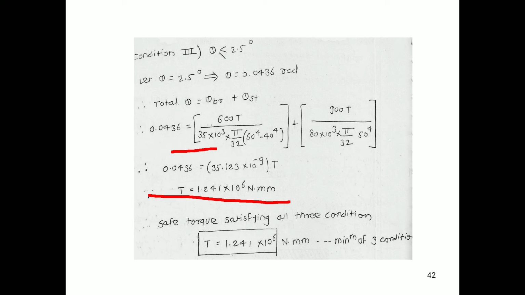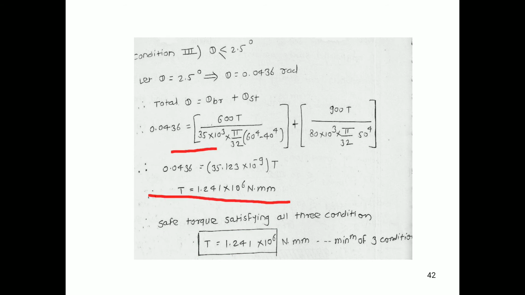So in this manner we have determined the value of torque T for the three conditions. The safe torque satisfying all three conditions will be 1.241 into 10 raised to 6 Newton mm. So we have to consider the minimum of the three conditions, and the minimum is this one.